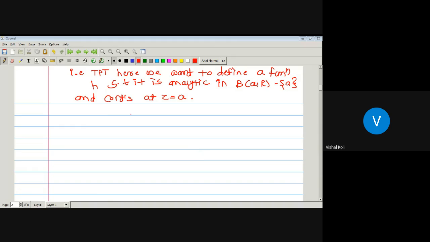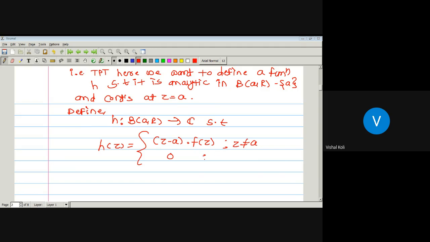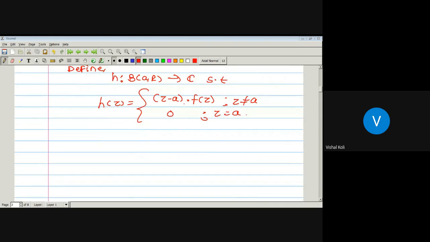And for that, first we will define one function H. Okay, let us define H from the open ball about A of radius R to C such that H of Z is nothing but Z minus A into F of Z whenever Z is not equal to A, and equal to 0 whenever Z equals A. So here we have defined one function H in such a way, since the given function F has a singularity at the point Z equal to A and we have to prove it is a removable singularity.